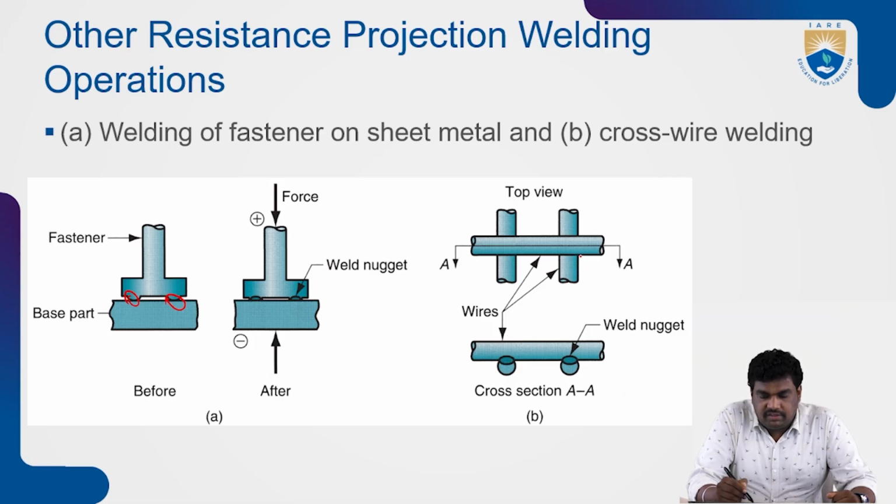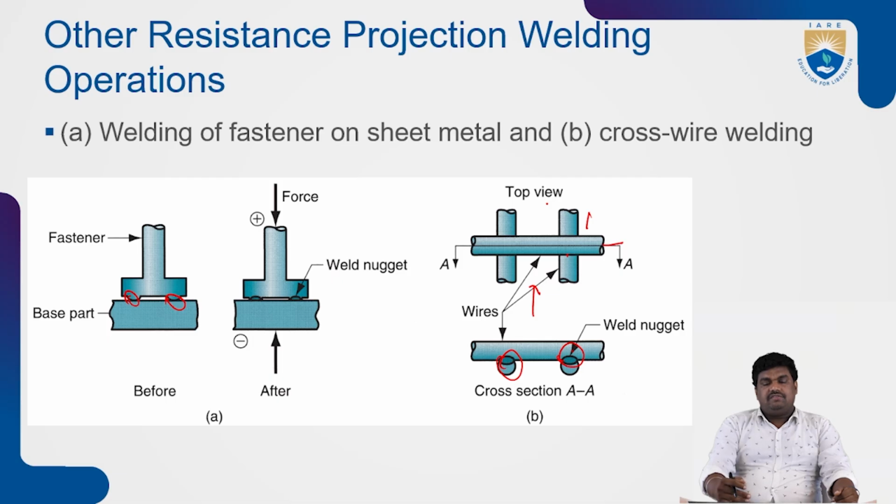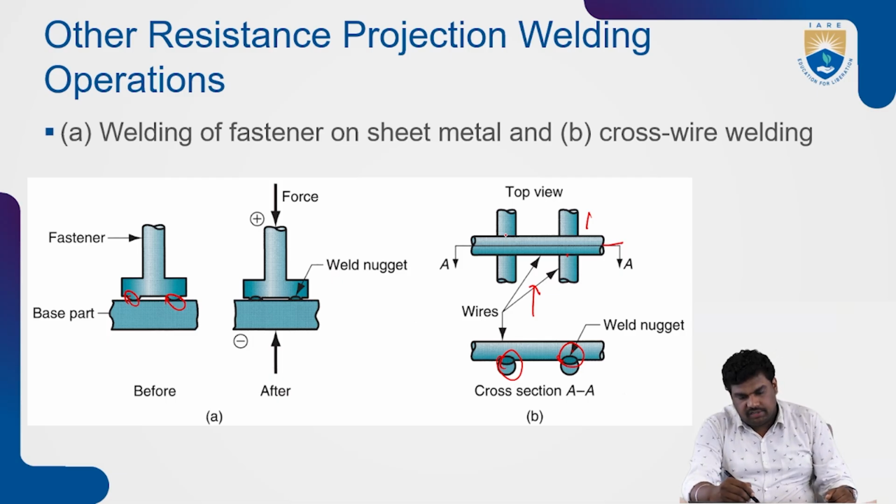So we'll be having wire. Cross wire means this wire, this wire. So these cross wires will be welded here. So that only, this weld nugget is happening. So this is your top view. This is your side view, the cross section view when we are seeing. So in the cross section view, the weld nuggets will be created on either this side or this side.